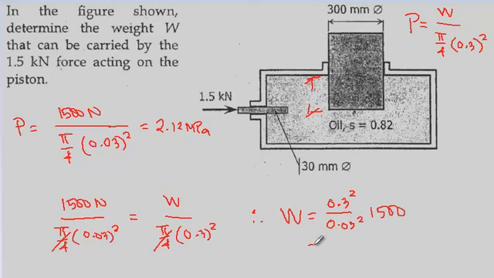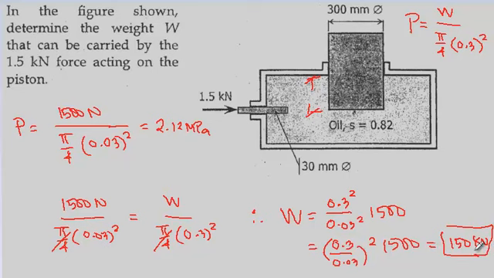And 0.3 over 0.03 is simply 10. 10 squared is 100. Therefore, the weight here will be 100 times this one, so that will be 150,000 Newton or 150 kilonewton. So this is now the answer.